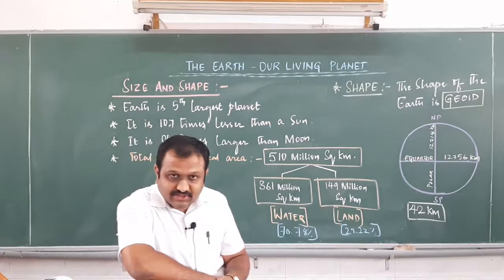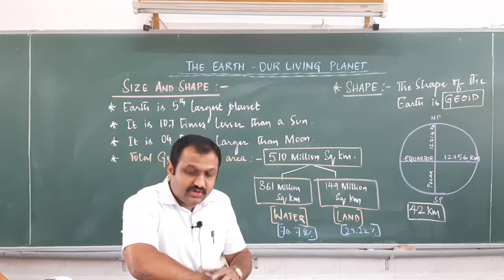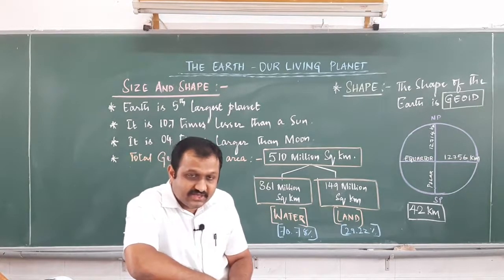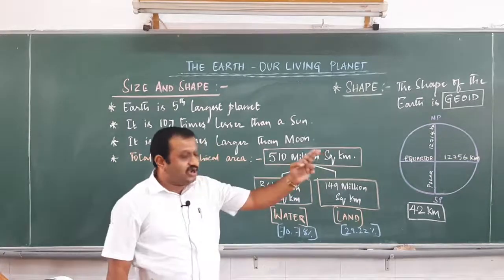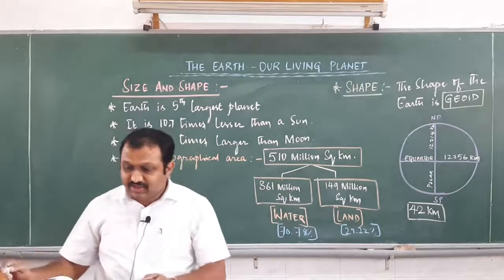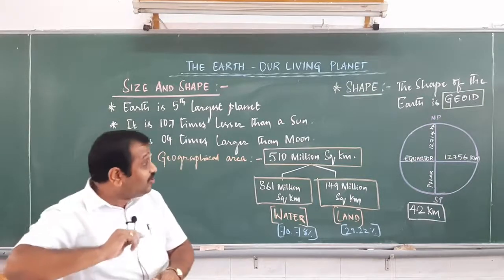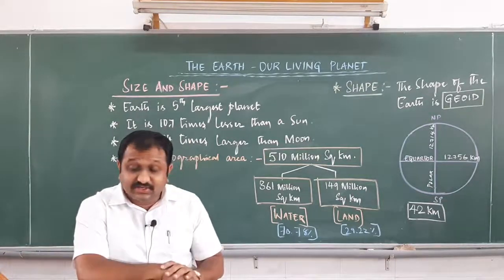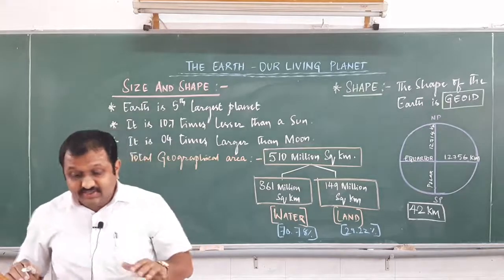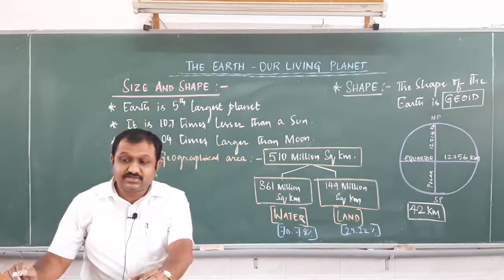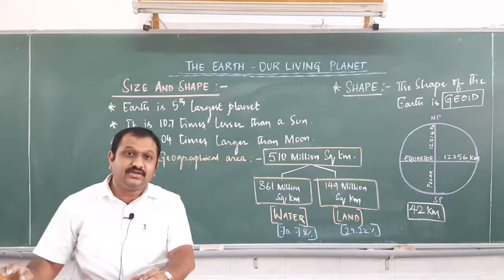Is it clear, dear boys? That is all about the shape of our Earth. The Earth is a geoid shape. The equatorial diameter is almost 12,756 kilometers, and the polar diameter is 12,714 kilometers. These are the points we need to keep in mind.